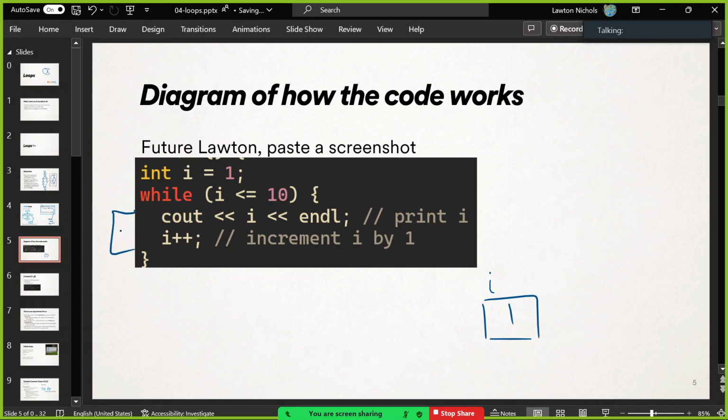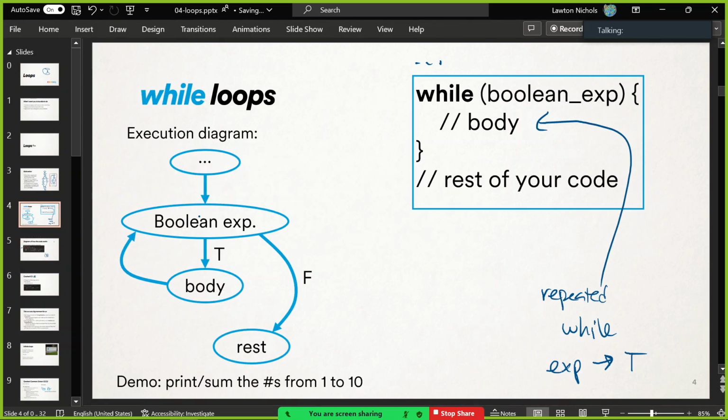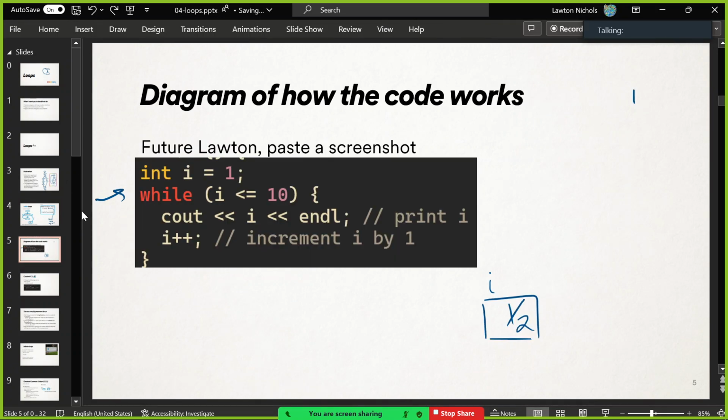So I will run these 2 lines once, at least once. So I'm going to print my I, so that's why I see the 1. And then I say I++ to make I 2. And now we go right back to the condition, because that's how a while loop executes. After it does the body, it always goes back and checks the condition once more. Is 2 less than or equal to 10 now? Is the new question. Yes, true, so it'll run its body. All right, so now I'm going to see 2 in the output, and I'm going to say I++ once more. So now it's 3. So do you see the game that we're playing here?